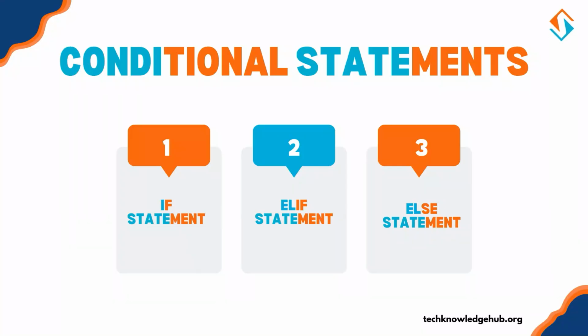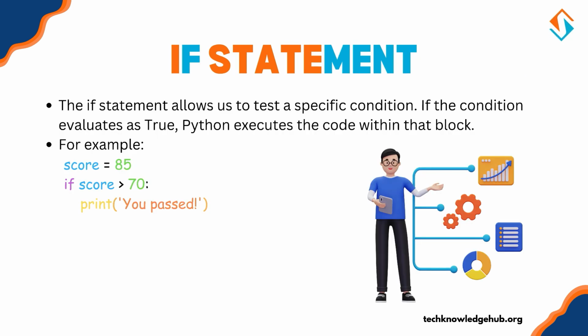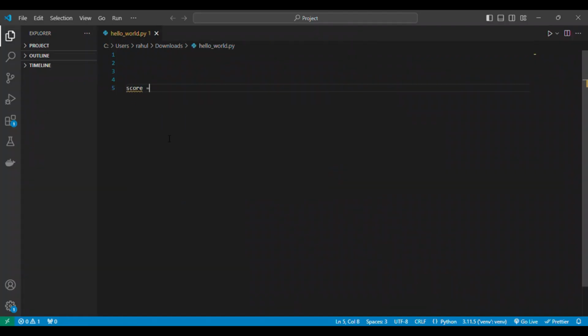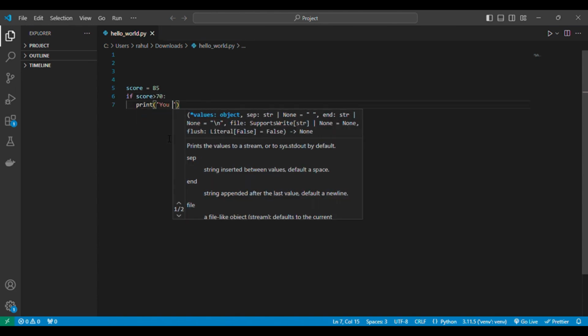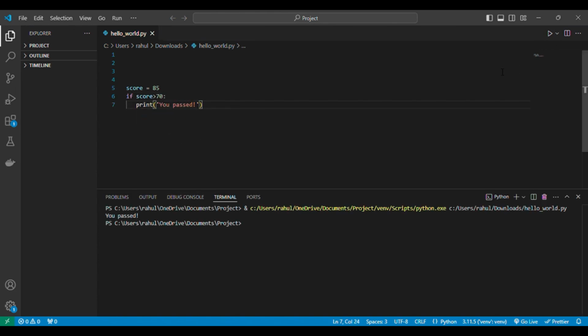Now, let's break down the main parts of Python's conditional statements: if, elif, and else. If statement. The if statement allows us to test a specific condition. If the condition evaluates as true, Python executes the code within that block. Here's a simple example. Score equals 85. If score is greater than 70, then print you passed. In this case, Python checks if score is greater than 70. Since it is, it prints you passed.